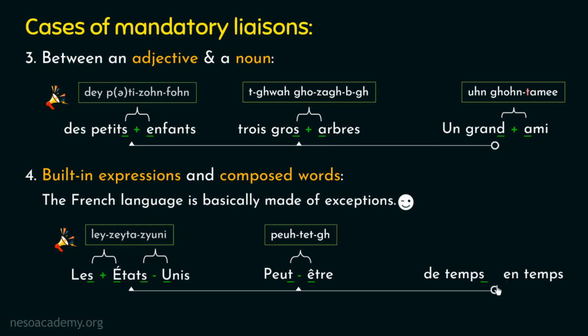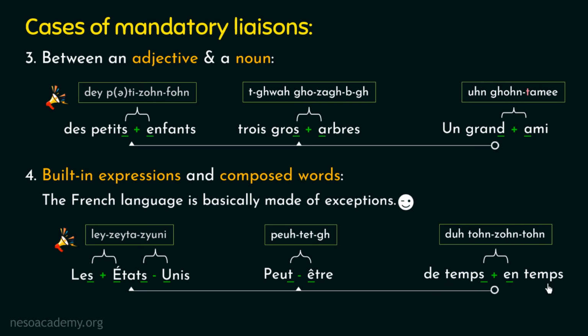Hence the liaison will be applicable here, and now we need to verify whether this liaison is mandatory or not. So this combination of four French words that you can see here is an example of a built-in expression in French, which means from time to time. Hence it belongs to the fourth case of mandatory liaison. So the liaison will be mandatory here. And after applying the liaison, we will pronounce it as de temps en temps. De temps en temps. I am repeating it again. De temps en temps. It means from time to time.